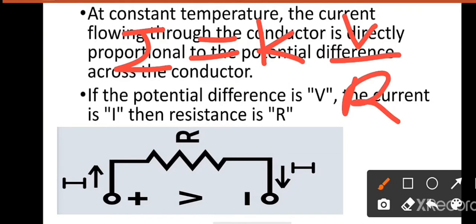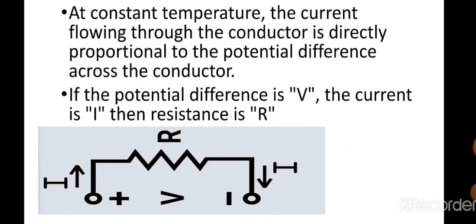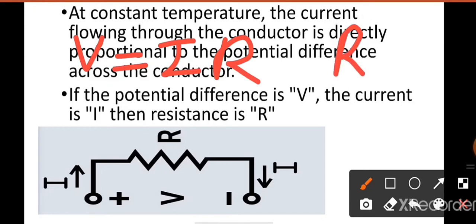So the whole derivation gives I equal to V upon R. We have two other equations. The first one is V equal to I R and the second one is R equal to V upon I.